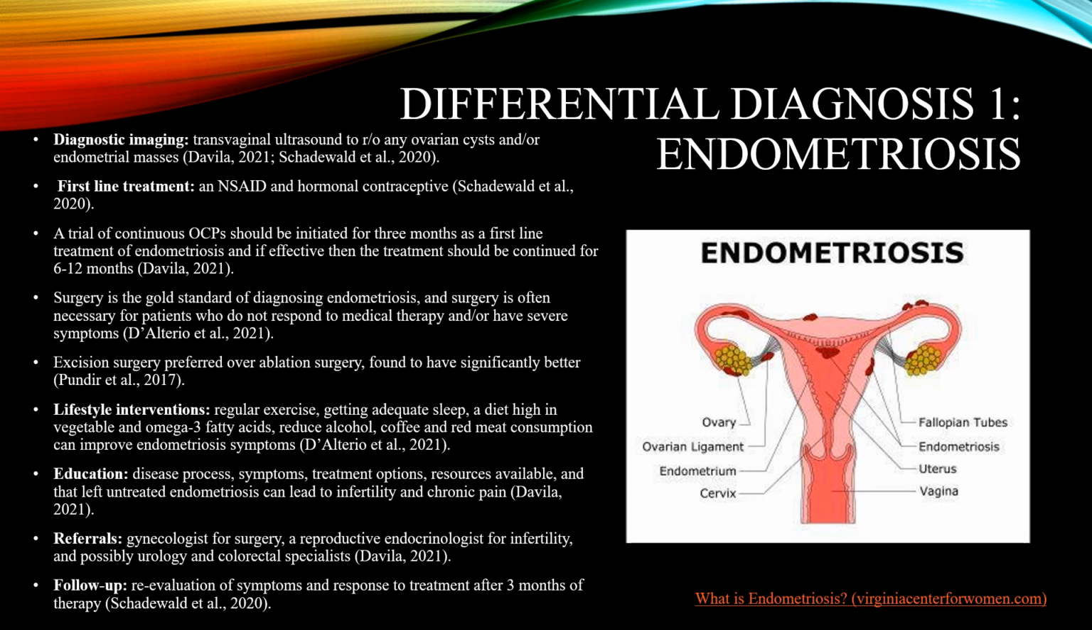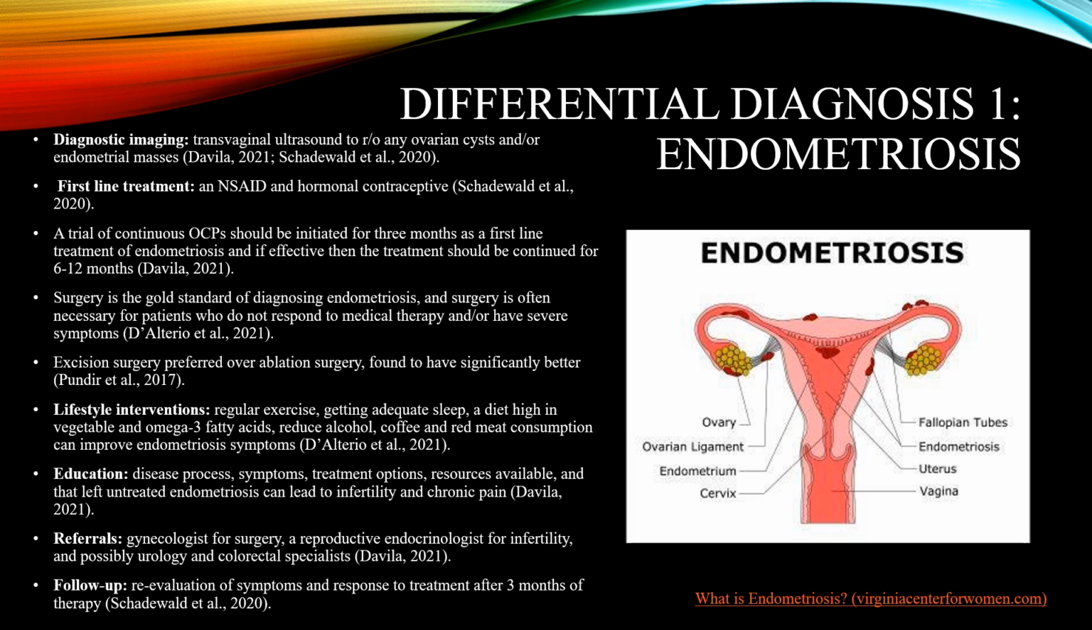The first-line treatment includes an NSAID like Motrin, so she could take maybe 600 milligrams of Motrin every 6 hours as needed for pain management, as well as a hormonal contraceptive like Nadazia is a recommended first-line treatment for endometriosis. Her oral contraception should be taken continuously so she doesn't have any breakthrough bleeding or monthly menses. That should be trialed for 3 months, and if it's successful in reducing her pain and symptoms, then it should be continued for 6 to 12 months. Surgery, specifically excision surgery, is the gold standard for diagnosing and treatment of endometriosis.